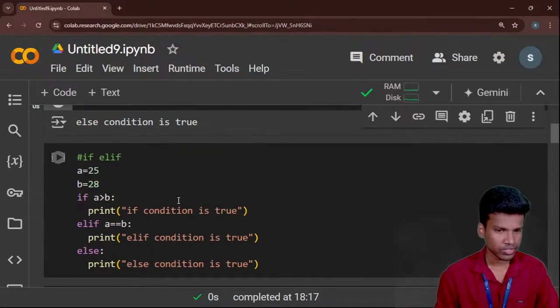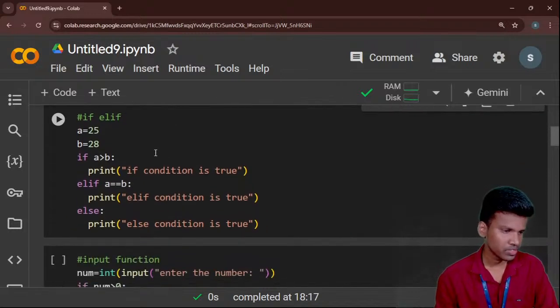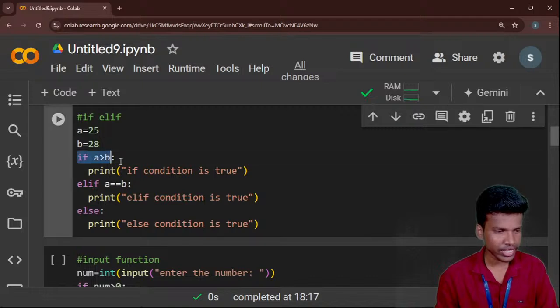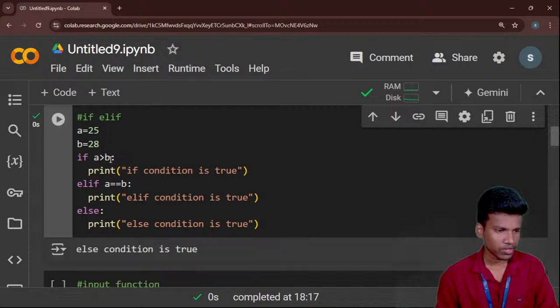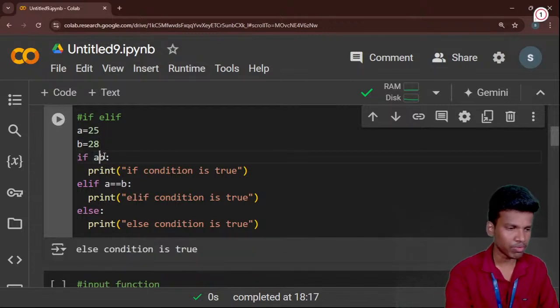Okay, super. Thank you for your responses to all. So next one is the elif condition. What is the elif condition exactly? I will create other values: a is 25 and b is 28. The if condition is a greater than b. In this place, the condition is false, so automatically the else statement will be executed. I run this, a is greater than b, the condition is false, and the else statement is executed.